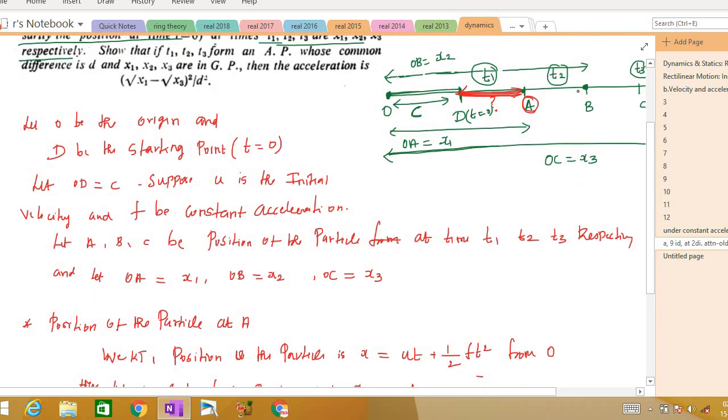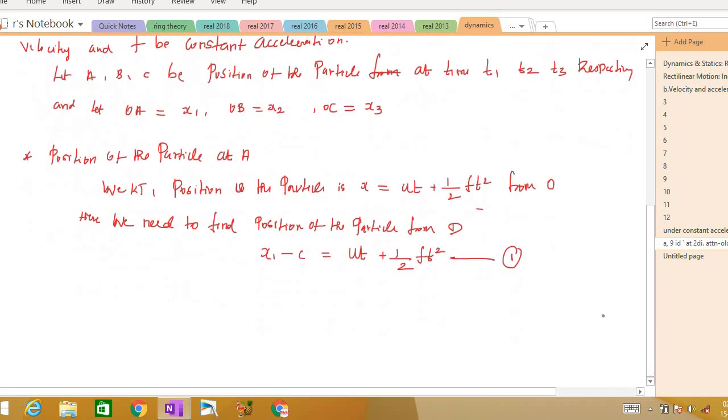Now what will be the position of the particle at B? So it will be DB. In order to find DB, what we need to do? OB minus OD, right? So OB is x2, so x2 minus C. So the position of the particle at A is x1 minus C is equal to ut plus 1 by 2 ft square.